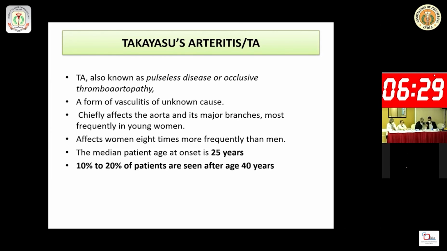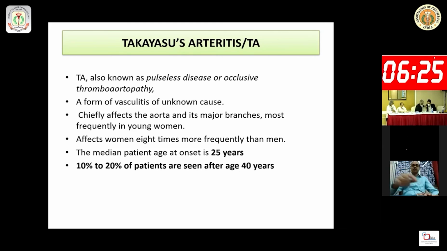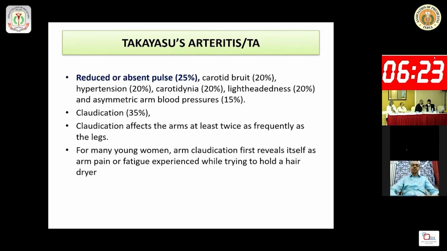In this case, the age is 45, though Takayasu arteritis is more common in those less than 40. So reduced or absent pulse occurs in 25% of Takayasu arteritis and is associated with carotid bruit, hypertension, and others. There may be a history of claudication, and many young females complain of arm claudication first when they use or hold a hair dryer.